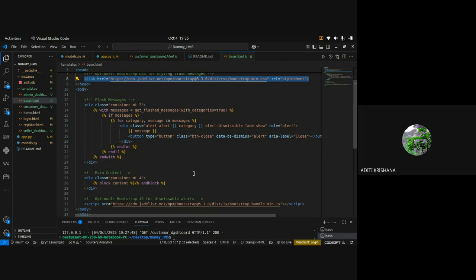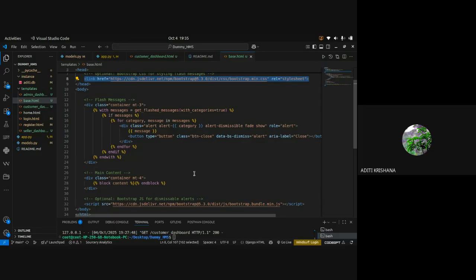So how Jinja 2 is used here, let me explain more. Jinja 2 is basically used to make your HTML pages dynamic, because HTML pages are static. Okay, we cannot show the changes in the next page in a similar way. We have to do the same coding again if we want similar styling in the next page.